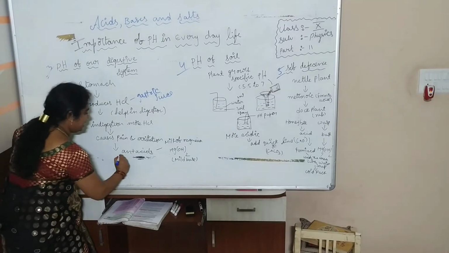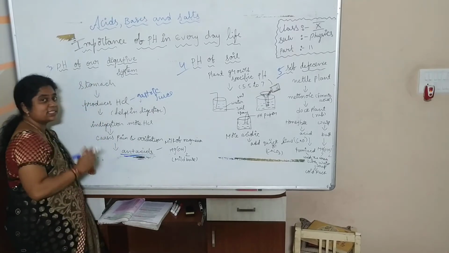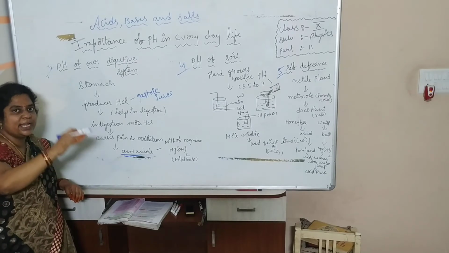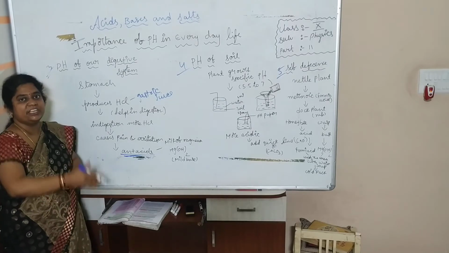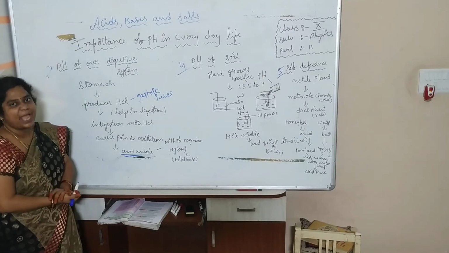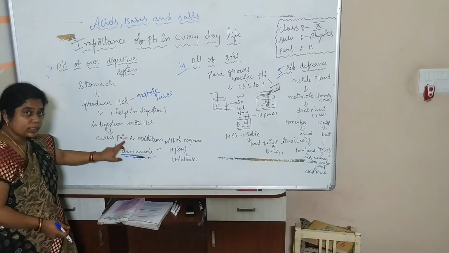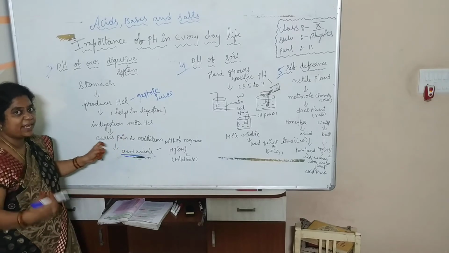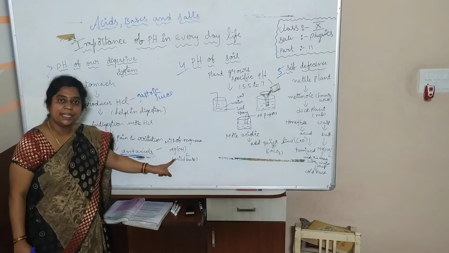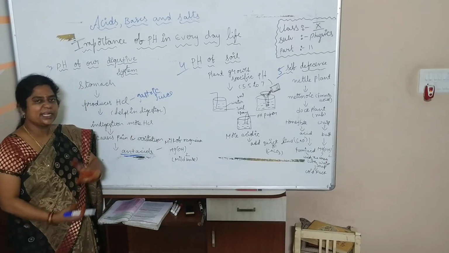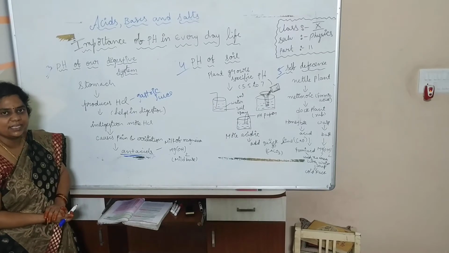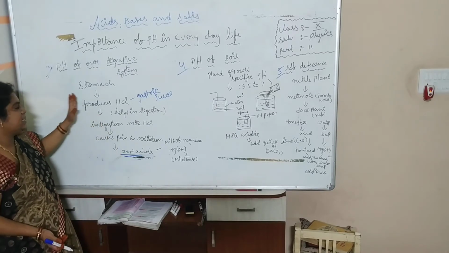What is this antacid? The name itself indicates anti to acid. That means it will subside the action of acid. It will neutralize or it will reduce the action of the acid. So, one example of antacid is magnesium hydroxide, which is a mild base. Commonly we call that as milk of magnesia. We will take this antacid as medicine.